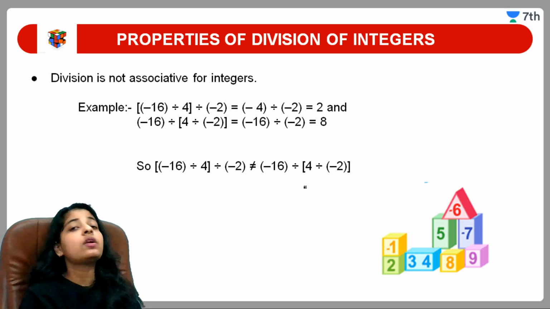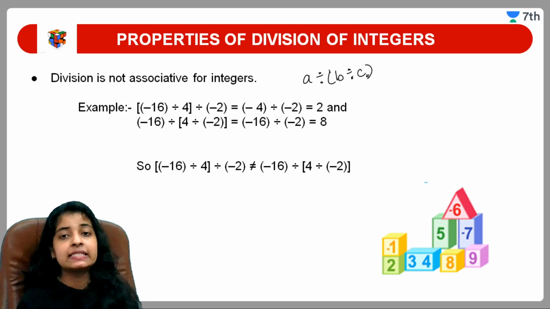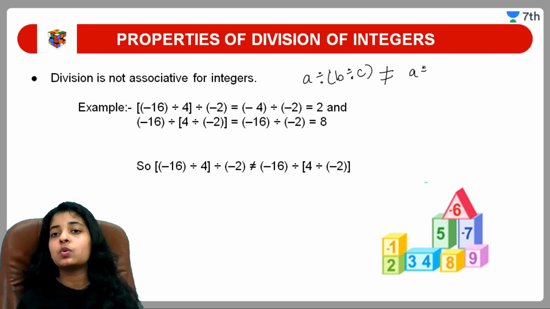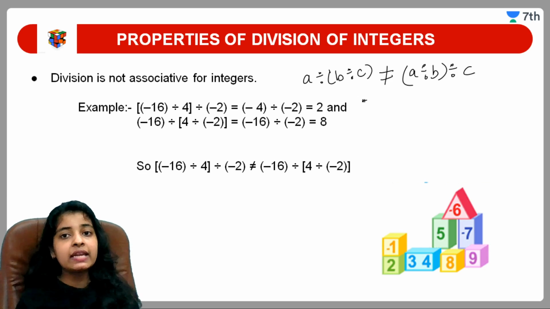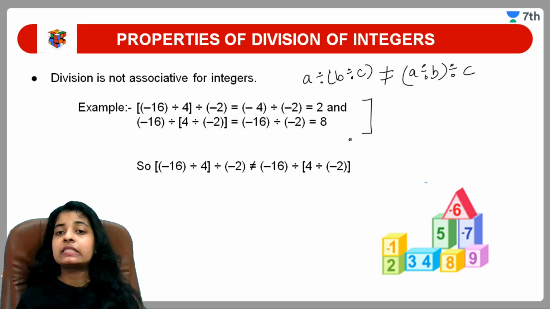Division is again not associative. What was associative? Associative means a divided by b divided by c will not be equal to a divided by b divided by c, when grouped differently. Here is an example you can refer to, when we are dividing three numbers in this form. Here we have minus 16 divided by 4 divided by minus 2.